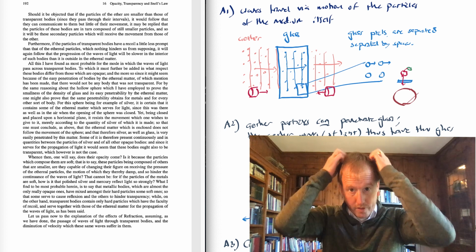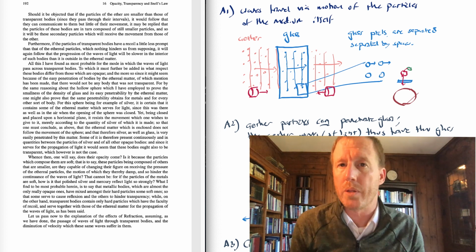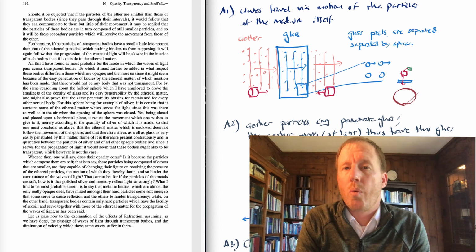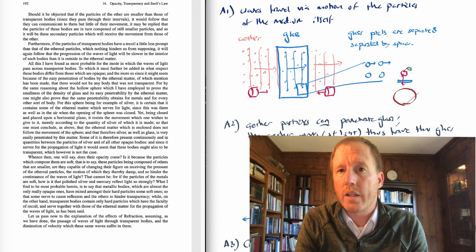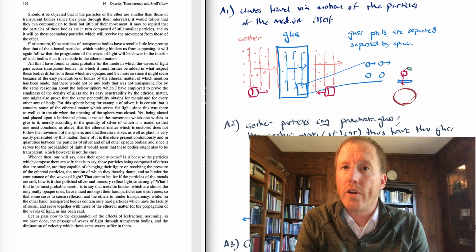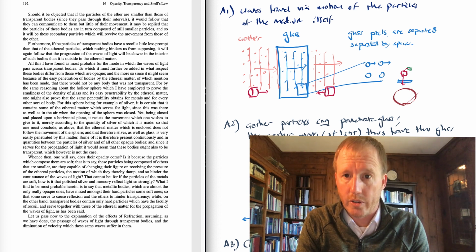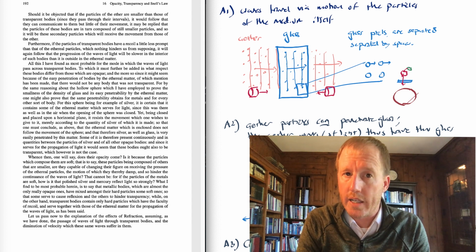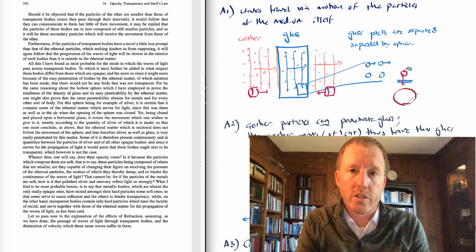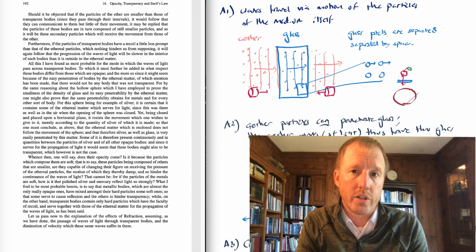So again, all of this is very much speculation on his part, but the point I want to make to you is that when you're asking questions about why light travels through materials and does not travel through other materials, you are very quickly drawn into speculations about the atomic structure of that material. And remember, this is in the 1690s that he's thinking about this, and as the science of physics progresses throughout the years, there's going to be increasing interest in trying to answer these exact kind of questions that Huygens is raising here.